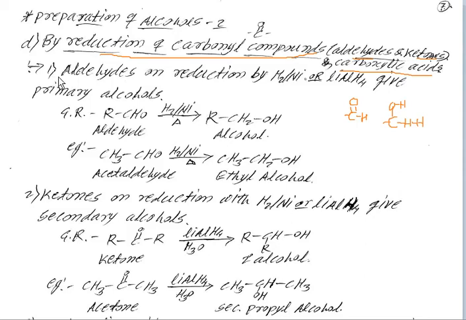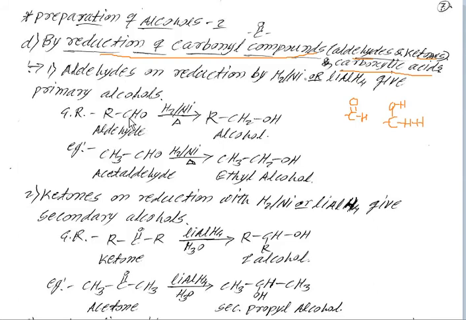First, aldehydes on reduction by hydrogen with nickel, that is H2/Ni, or lithium aluminum hydride give primary alcohol. There is the general reaction: RCHO, that is aldehyde.